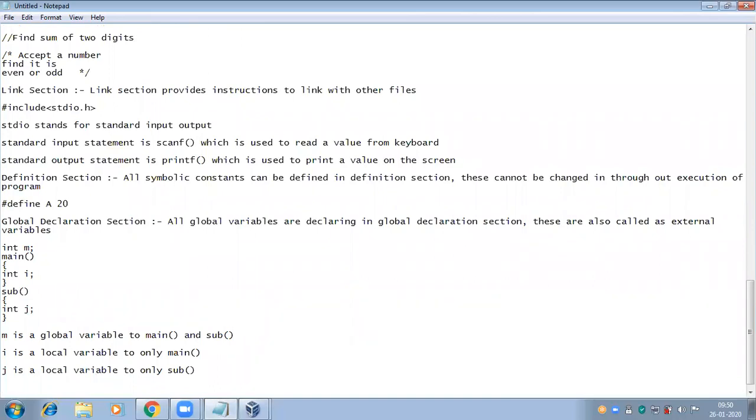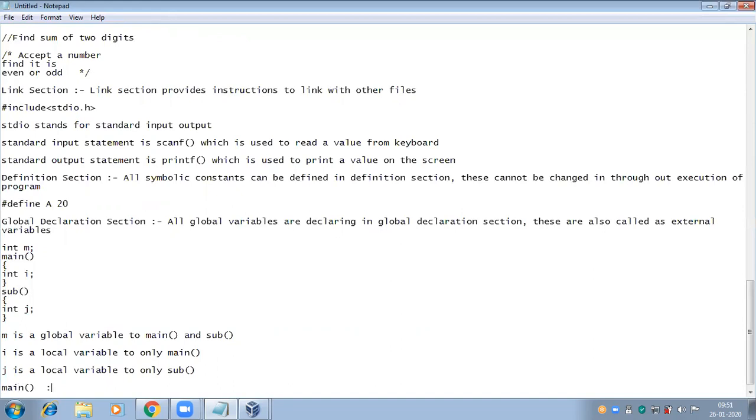But M can be used in main section as well as subroutine section. We declared it out of main. Friends, main is a special function which tells where the program starts. Here M is a global variable to main and subroutine section. I is a local variable to only main. J is a local variable to only sub.